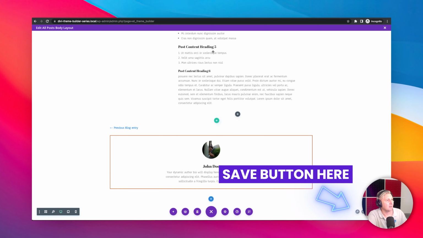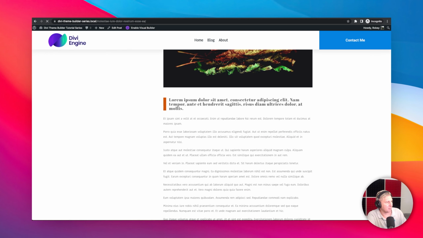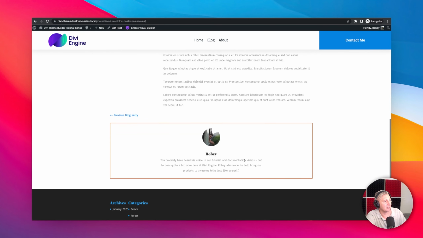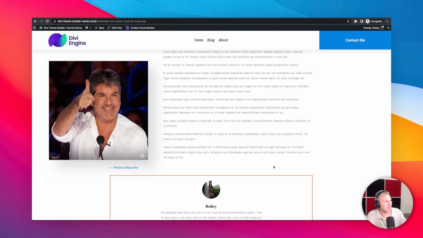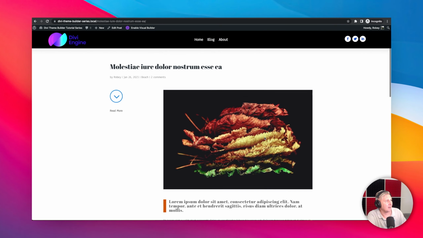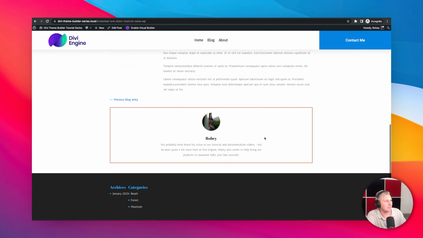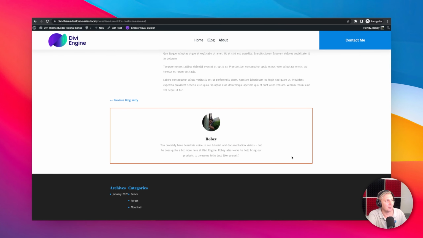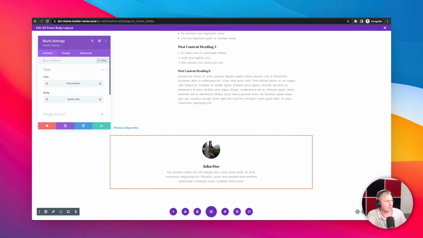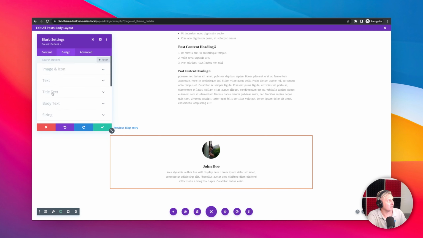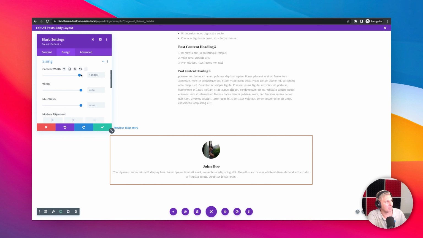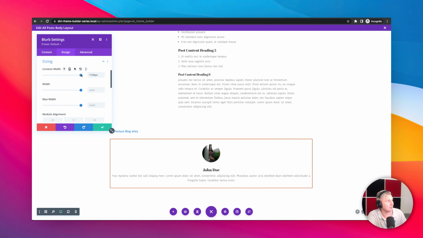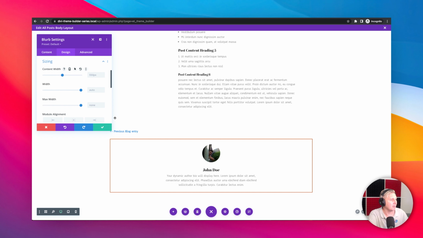So we can go ahead and pull this up on the front end, take a peek at what we did. And there we go. We've got all the author information. I think that is looking pretty decent at this point. Now, if you wanted this to be a bit wider, you can adjust the blurb's width. I think the default's like 500 pixels for a blurb module. Not exactly certain right now. Let's take a look. Yeah, it's about 550. So if you wanted to make it wider, you see how the text goes out a little bit wider, but I like the default. I'm going to keep it at that.